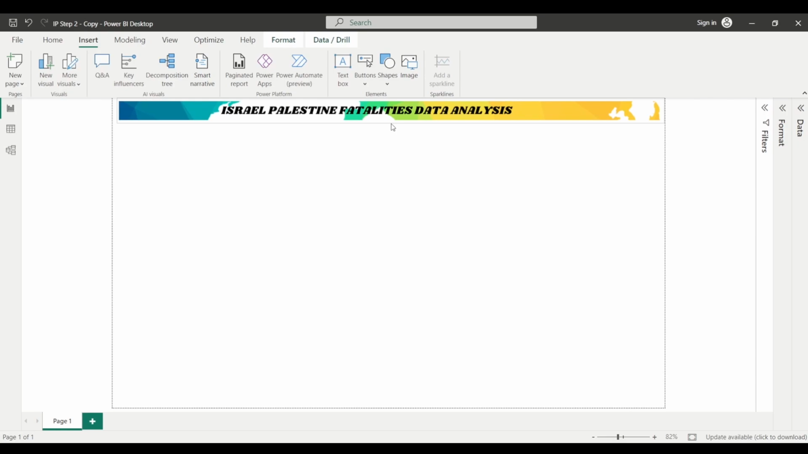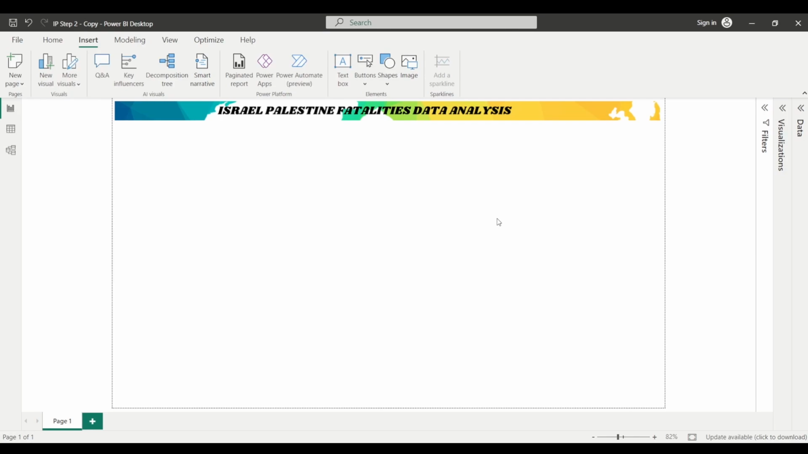So I have created this image using Canva. You can simply insert the text using this text box option. So that's the thing, and you can simply write this text, that is any heading that you want to give. But I have created an image with this heading, so I'm placing this image at the top, right?